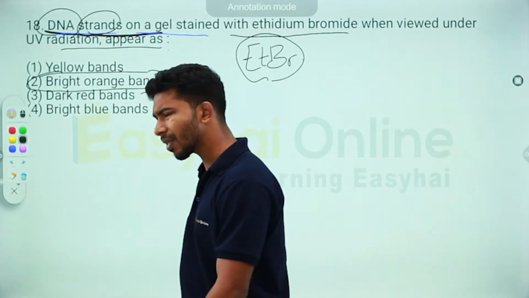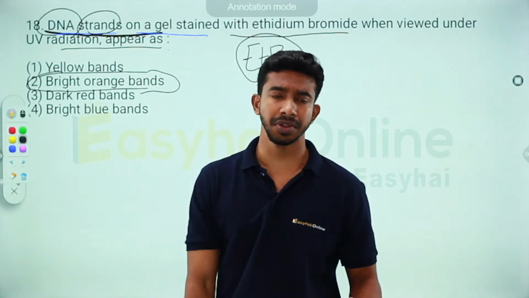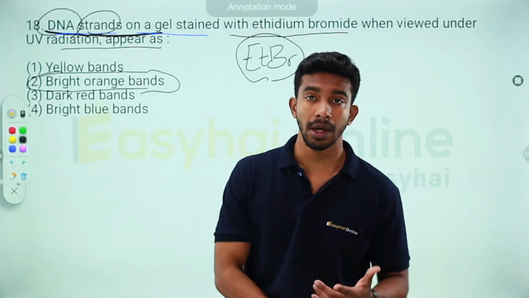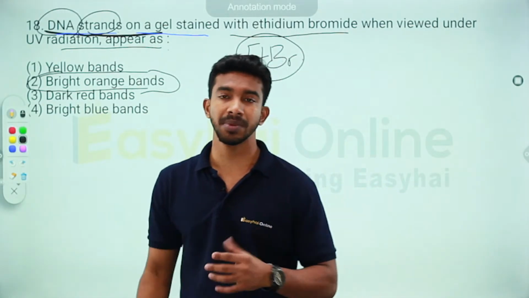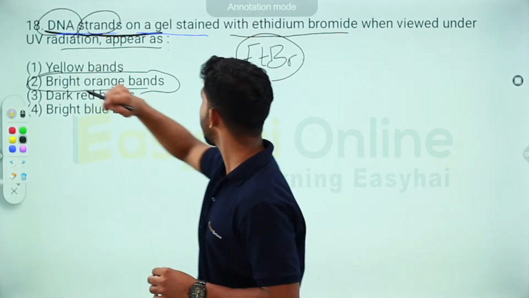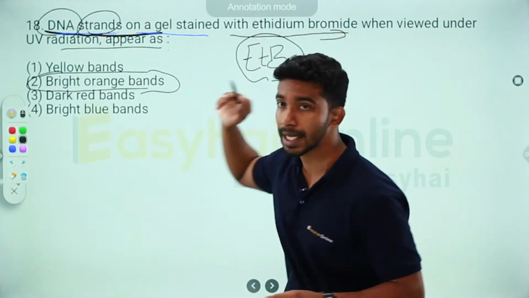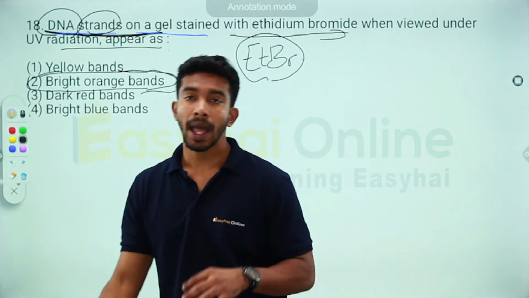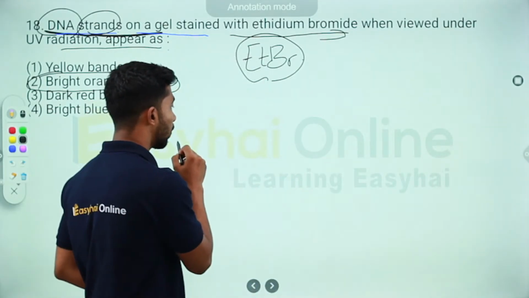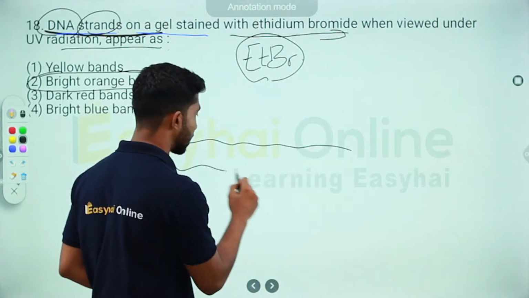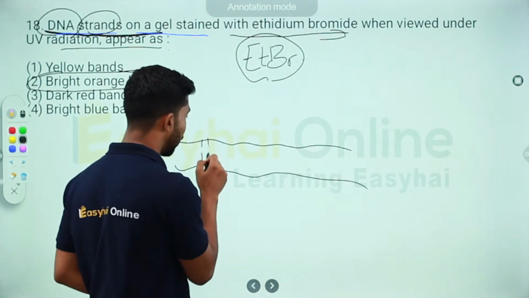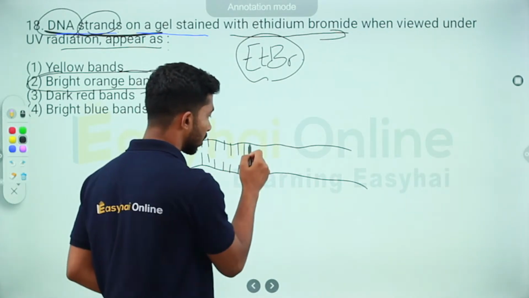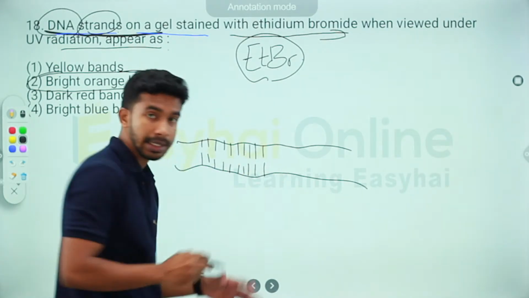There are other chemicals that are used, like ninhydrin, which is used to stain other biomolecules as well, and the colors are different. But for DNA, when you use ETBR, that is ethidium bromide, the color that you get is bright orange bands. And how ETBR works is, suppose you have your DNA like this, and you have your base pairs.